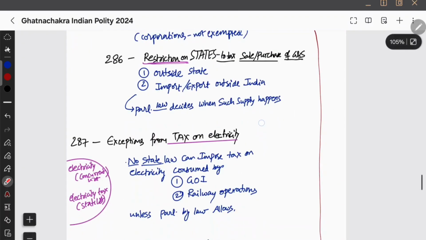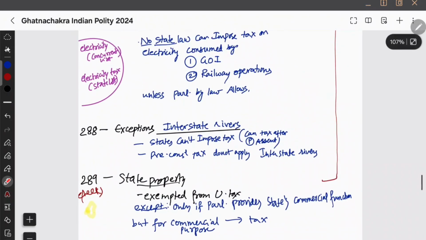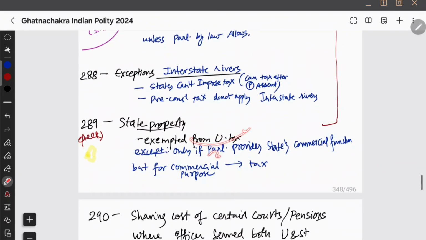Okay, that's Article 285. And similarly, Article 289 talks about state property. The state property is also exempted from Union tax, except where Parliament by law provides that the state is carrying on a commercial function.